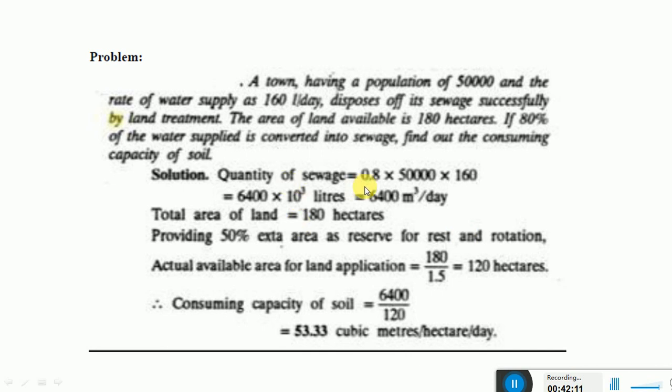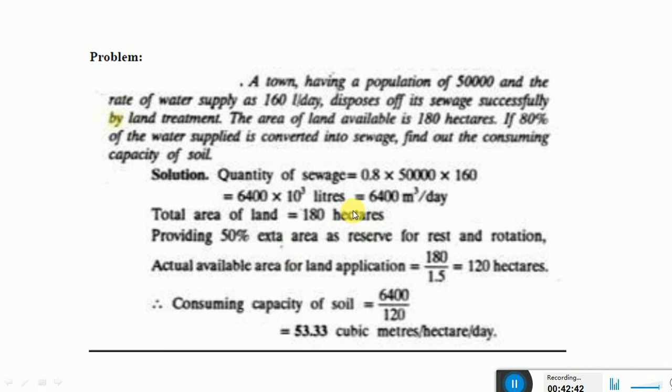Here the quantity of sewage generated can be obtained from the population and the rate of water supply. We multiply 50,000 by 160 LPCD, and they say that 80% of the water will come out as wastewater. Then it becomes 6400 into 10 to the power of 3 liters. If we convert this liters into meter cube per day, then it becomes 6400 meter cube per day. Then the total area of the land is 180 hectares.